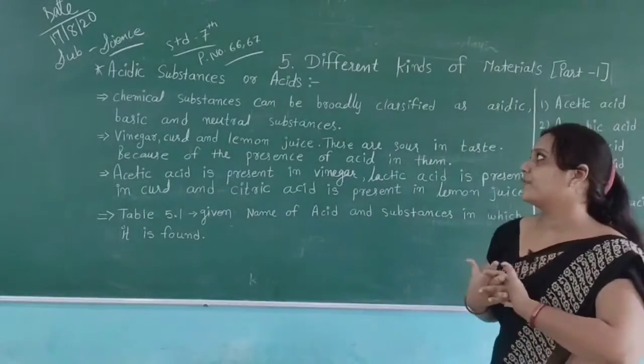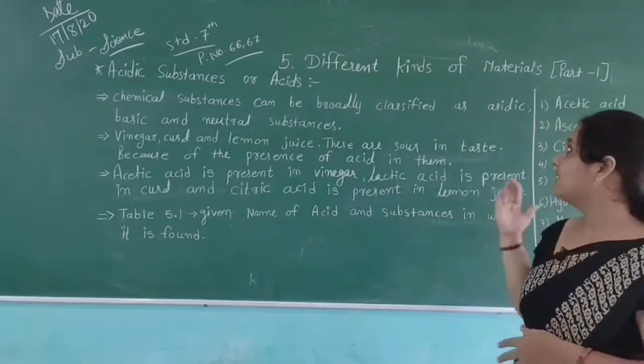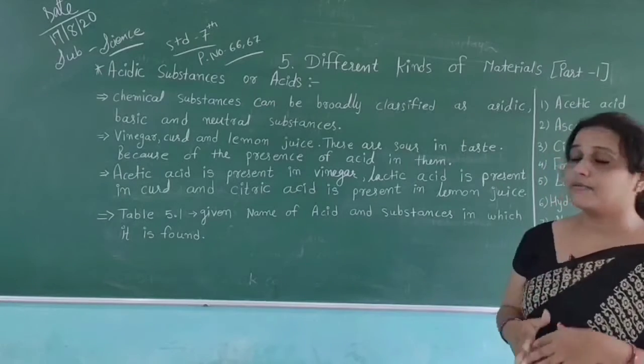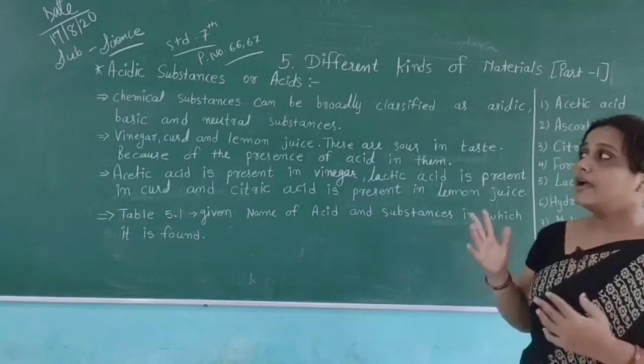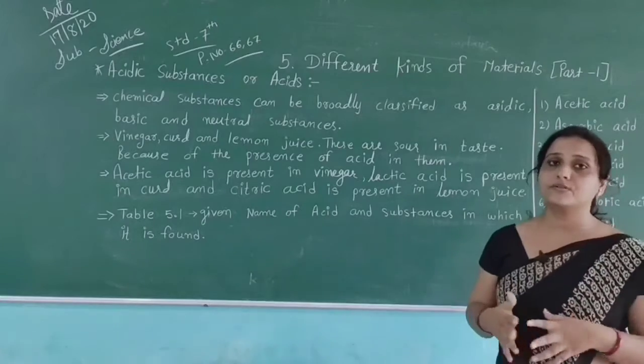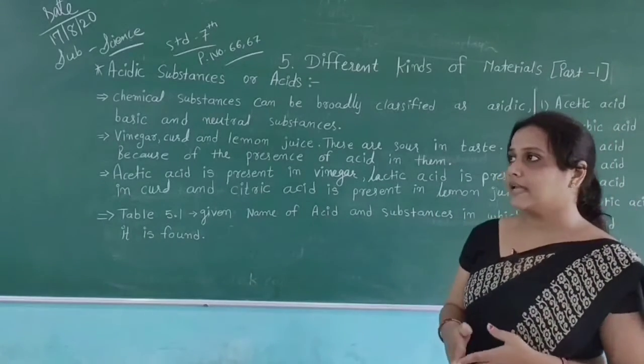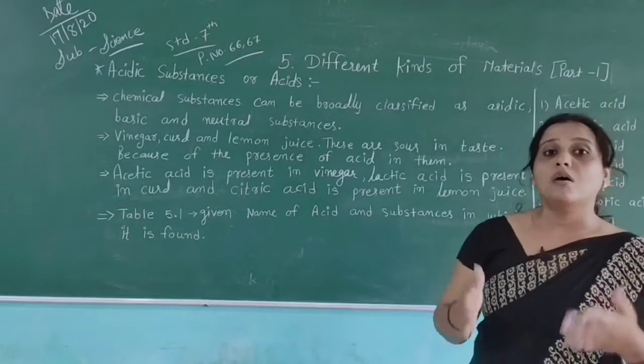Today we are taking our chapter number 5. The name of this chapter is Different Kinds of Materials, and this is part 1 of the chapter. In this chapter they have given us different things about acids.